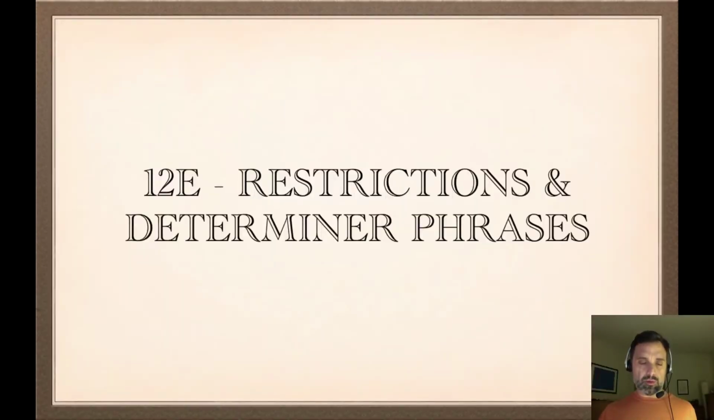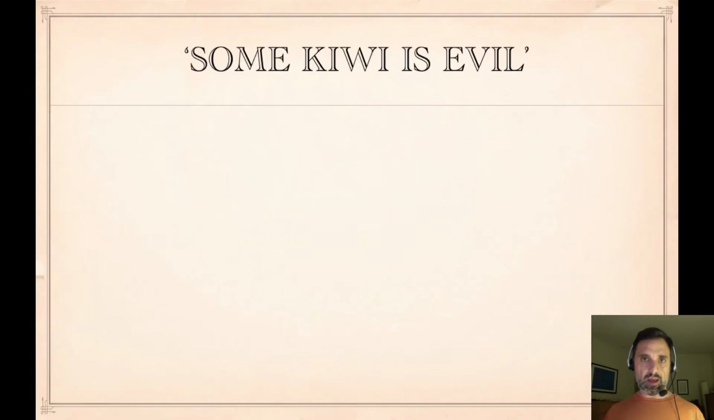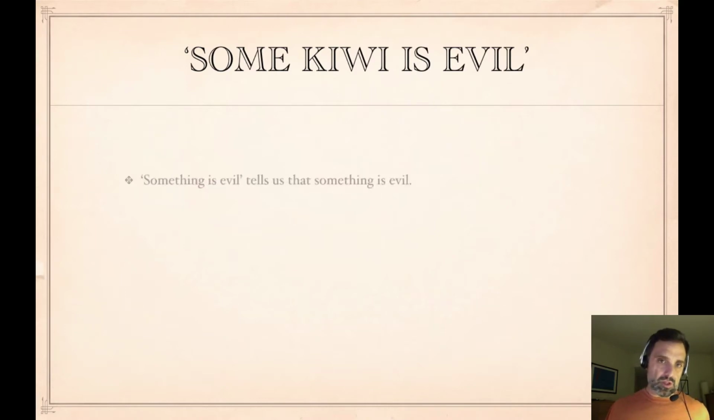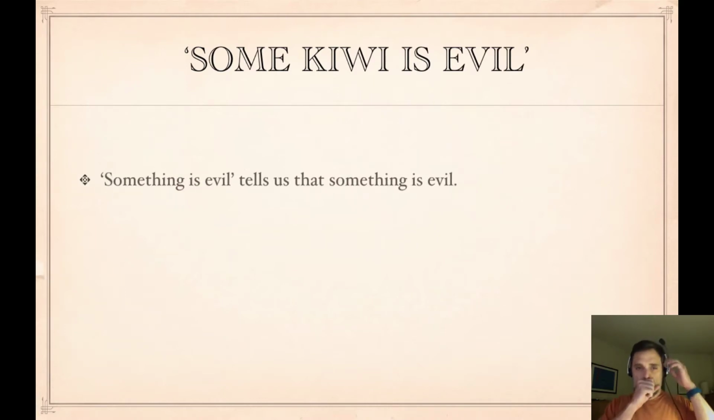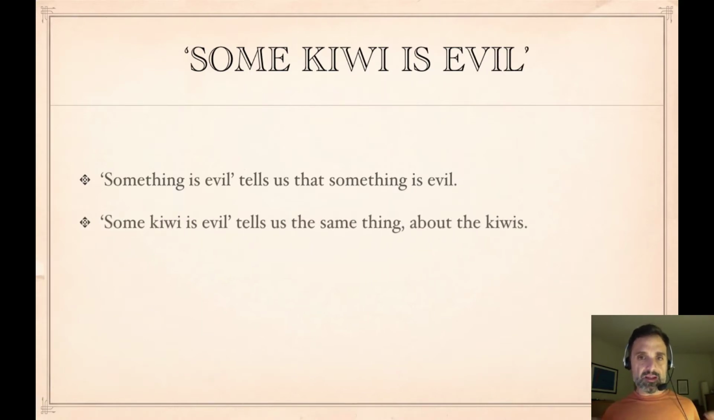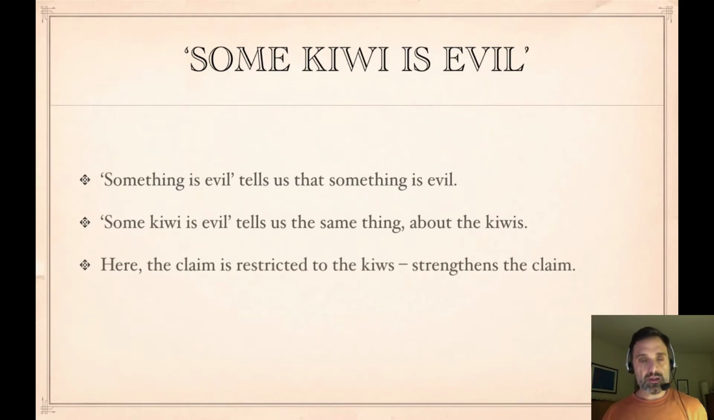Okay, so continuing with the discussion of restrictions and determiner phrases, we'll look at an easier sentence in this video: some kiwi is evil. So, something is evil tells us that there is an evil thing. Some kiwi is evil tells us the same thing, but about the kiwis specifically. So we have a restriction. Some kiwi is evil is a restriction of something is evil. It's a restriction of the claim to just the kiwis.